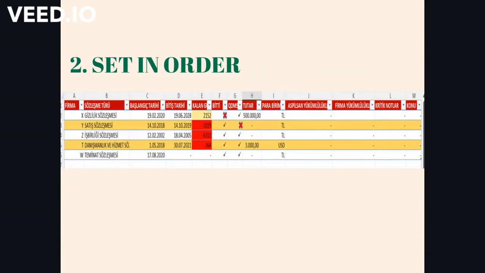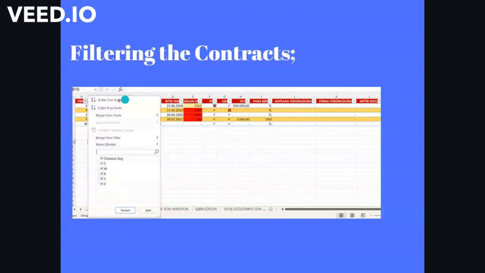As I mentioned before, the columns below were created by the contract specialist, identification of critical points. Thanks to this Excel table, contracts will now be classified only according to critical points. And people working in contract management can look at this table and look at the critical points of the contract. And also they can use the filtering techniques. Actually, these techniques save time. So it's very important for this step.